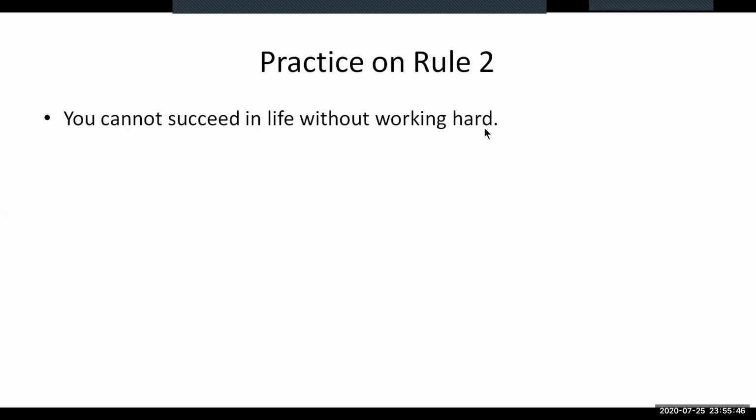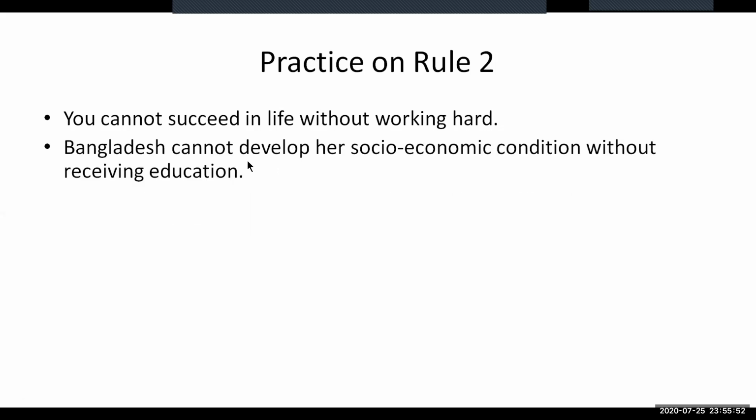So this statement is in simple form. You need to make it a complex and compound one. The second practice is also a simple sentence, which is also to be made complex and compound one. So Bangladesh cannot develop a socio-economic condition without receiving education. So without receiving education indicates us that we need to use if plus negative to make it a complex one and or to make it a compound one.